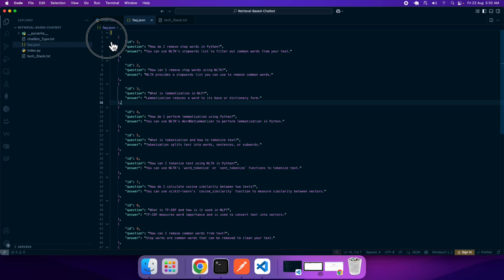Here I have framed different objects which have a question with a relevant answer. Imagine your client is selling some product and the client has jotted down the most frequently asked questions and has given them to you in this file format.